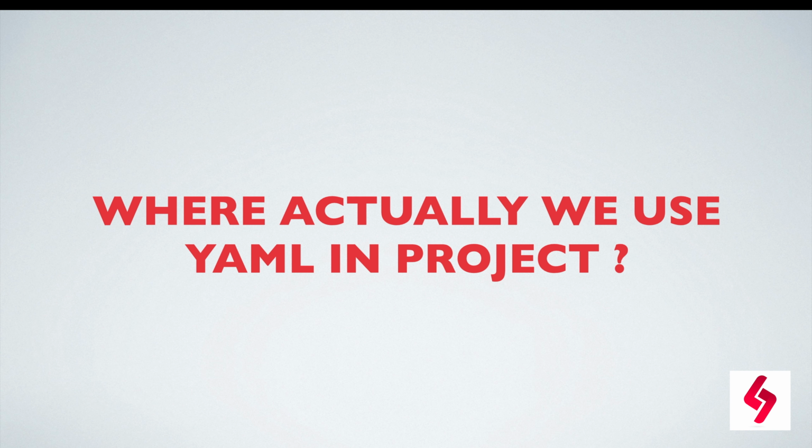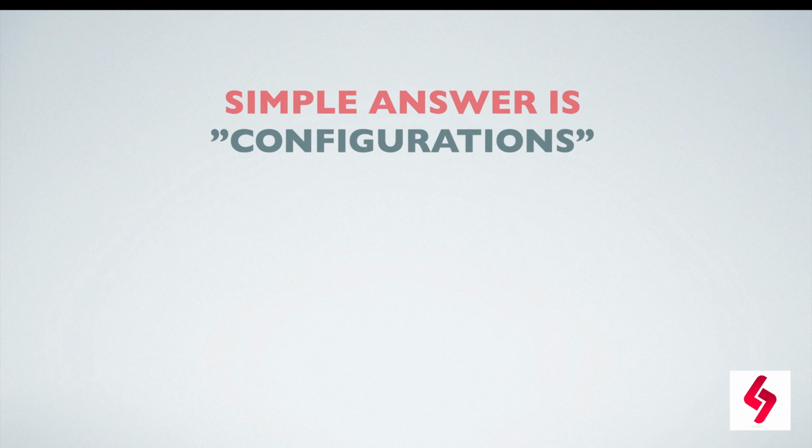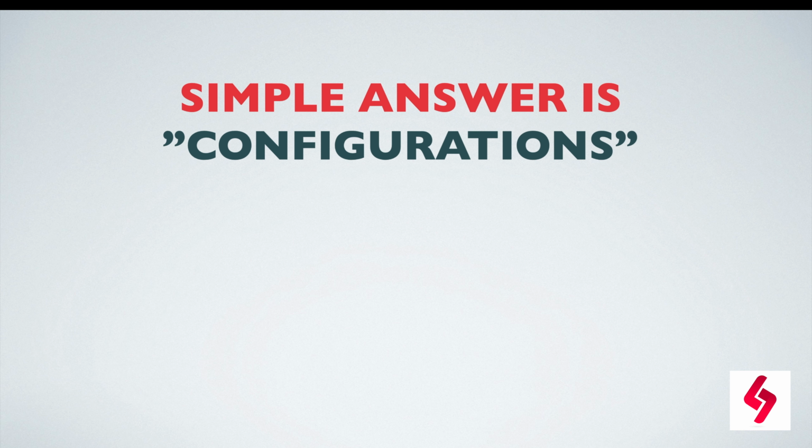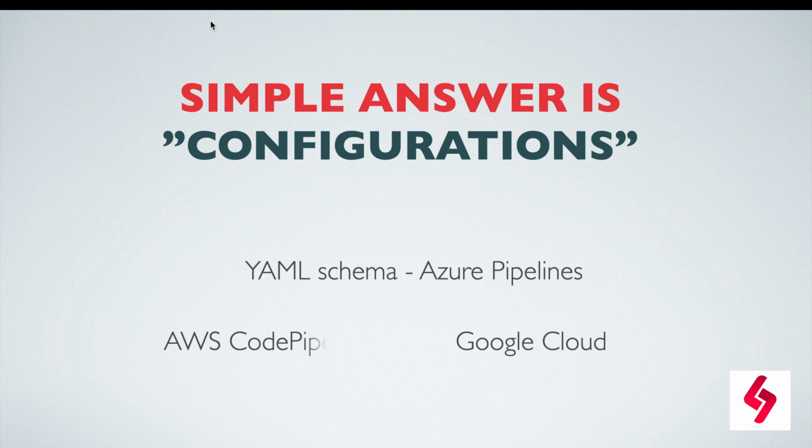Now, the next question is where we actually use YAML in projects. The answer is very simple. Mostly we use YAML files for configurations. Examples are schemas, Azure Pipelines, Google Cloud, AWS CodePipelines, and so on.